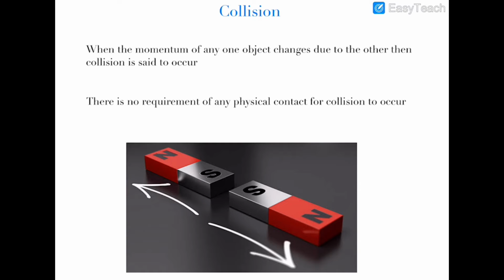So this is an event of collision because the momentum of any one magnet changed due to the other, and there is also no physical contact between them. So physical contact is not a necessary condition for collision to occur.